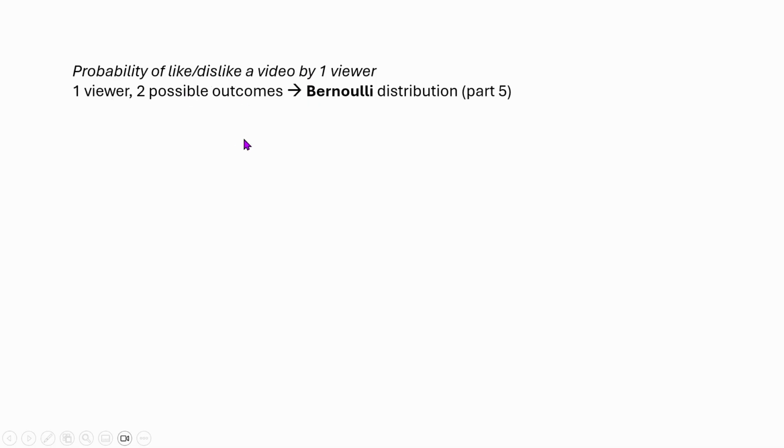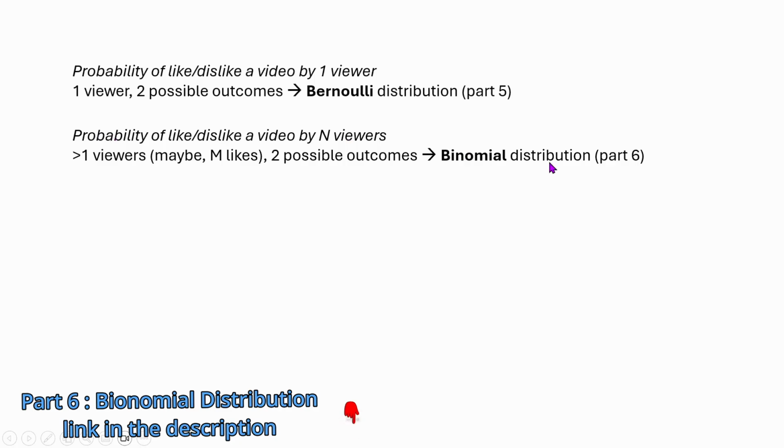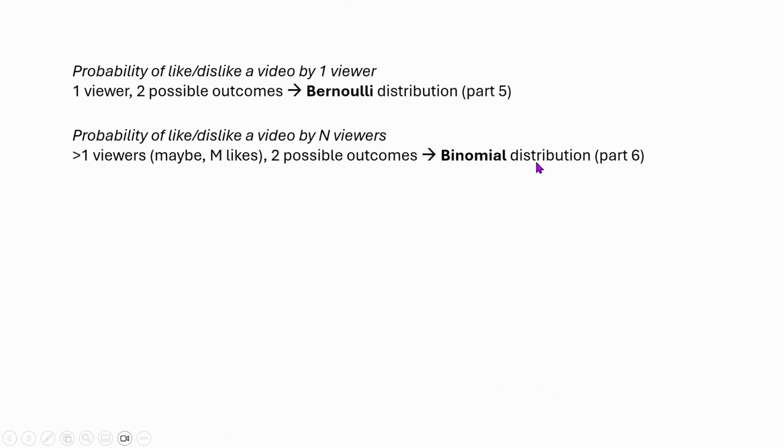Now let's generalize this further. Suppose we have two outcomes, like or dislike, just like before, but the video can now be seen by n viewers. That means there are n events, more than one viewer, and maybe m of those views are likes and n minus m of those views are dislikes. In such a case, we know that it is going to be a binomial distribution. That means n events are happening and maybe m of them are successes and the rest are failures. Here you can think of like as a success and dislike as a failure. You can find this in part 6 of the video series.